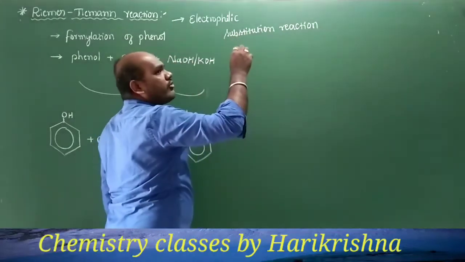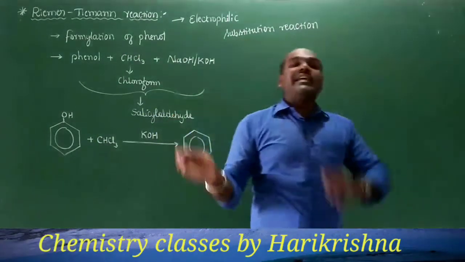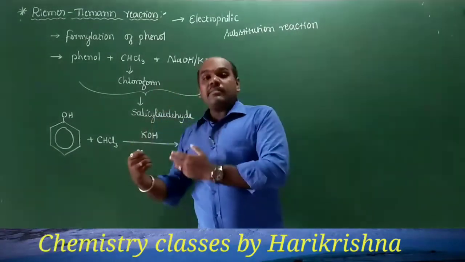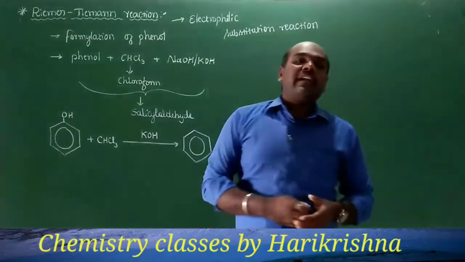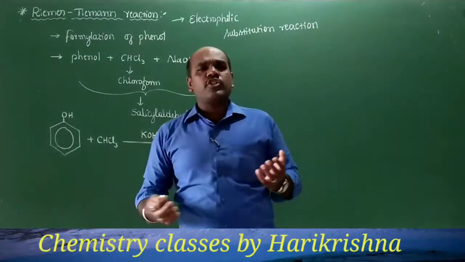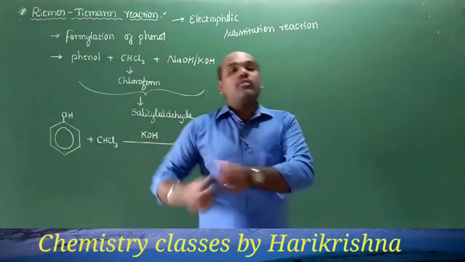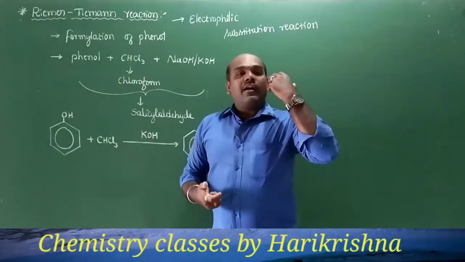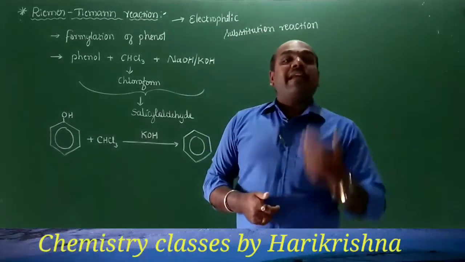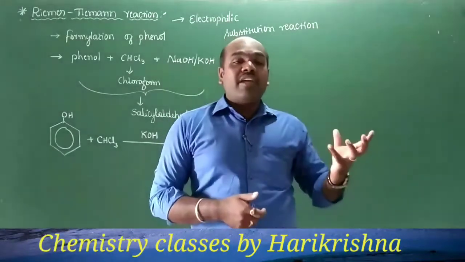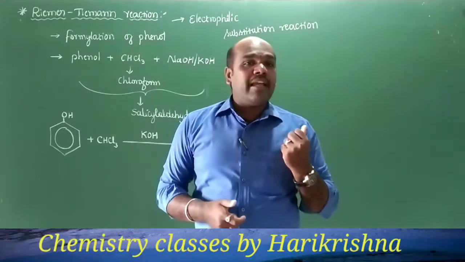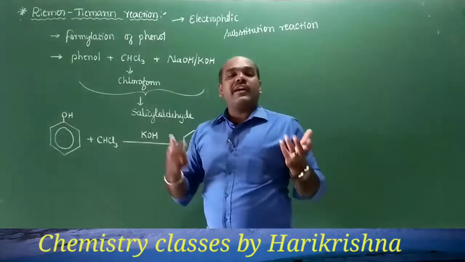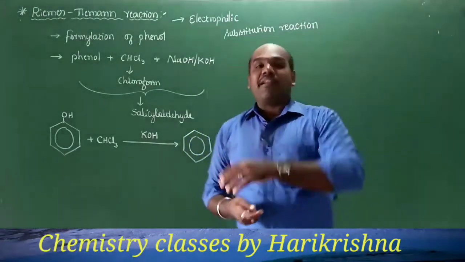In order to account for the position of the incoming electrophile, that is, the position on the benzene ring to which the incoming electrophile will attack, we should observe the nature of the group already present on the benzene ring. If the group present on the benzene ring is an electron donating group, then it will direct the incoming electrophile to the ortho or para position. That is why we call electron donating groups ortho-para directing groups.